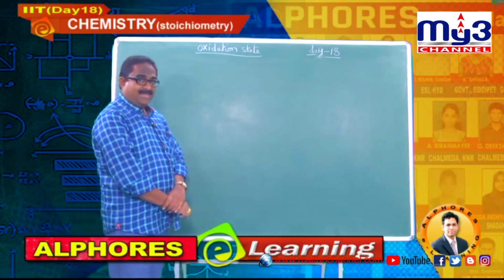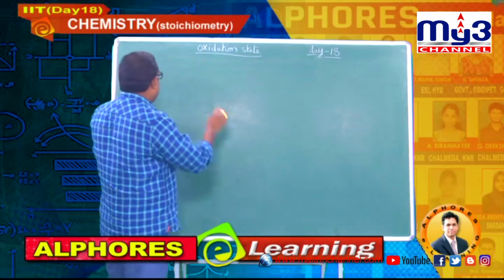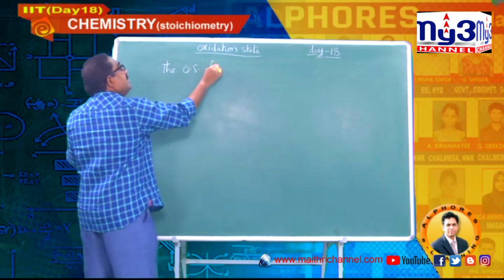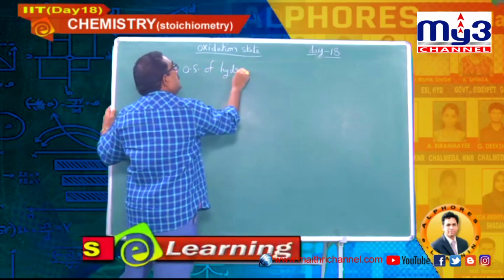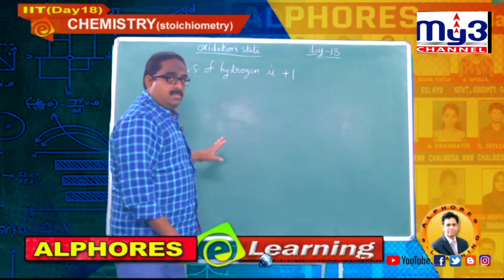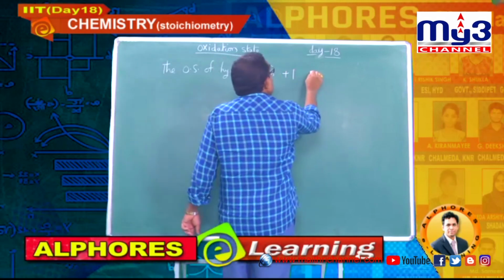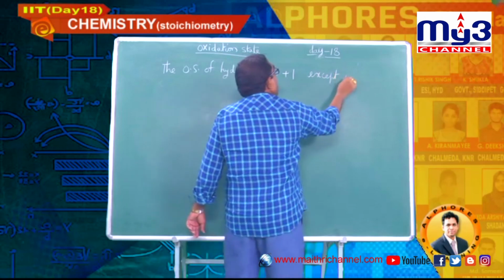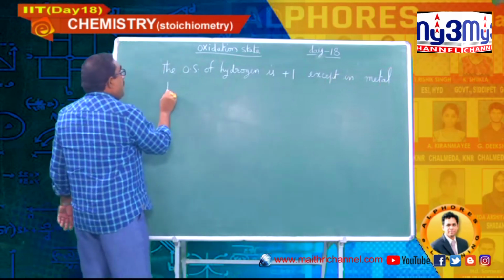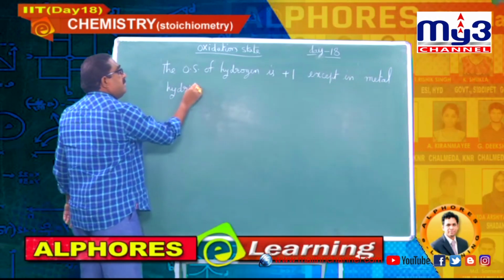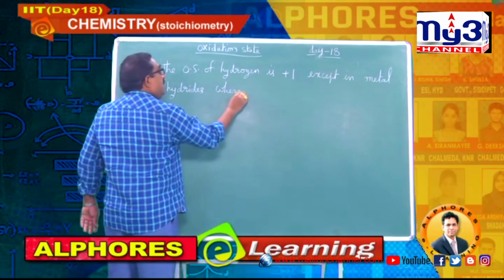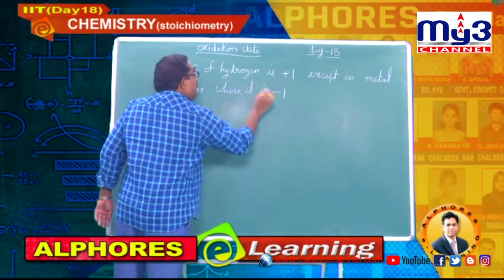The next rule is about the oxidation state of hydrogen. Please write down: the oxidation state of hydrogen is plus 1, except in metal hydrides, where it is minus 1.